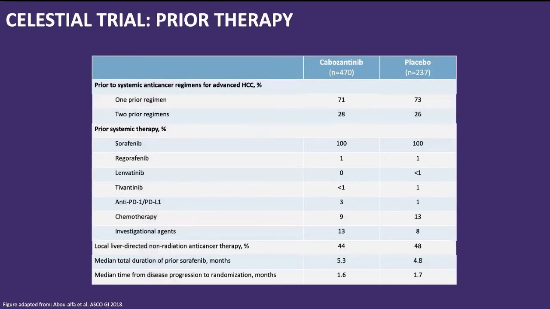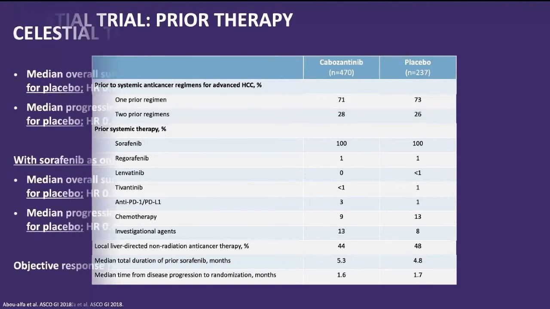Distribution wise, we see that prior to this therapy, 100% of patients must have received sorafenib. Few patients must have been given regorafenib, no lenvatinib, because that was not available or approved at that time, I believe. And few patients even have undergone chemotherapy. So these were the distribution.